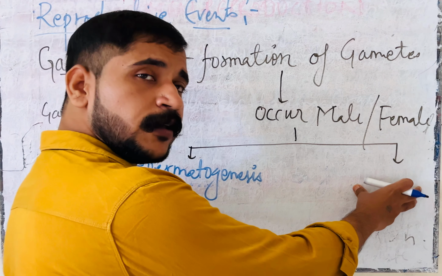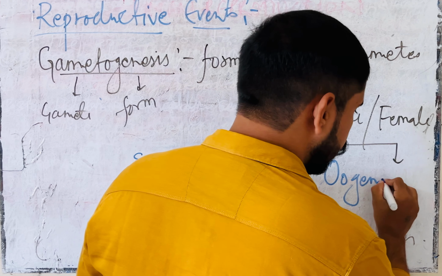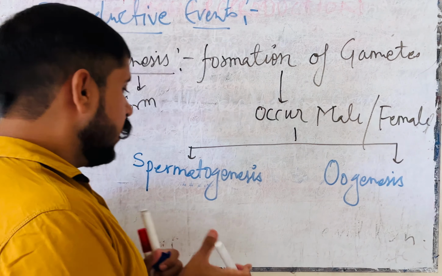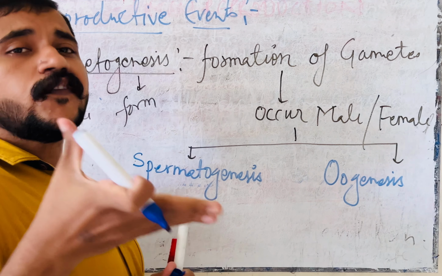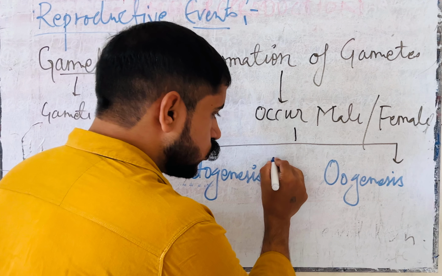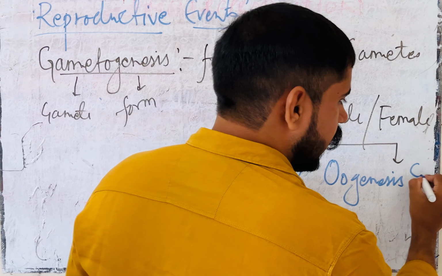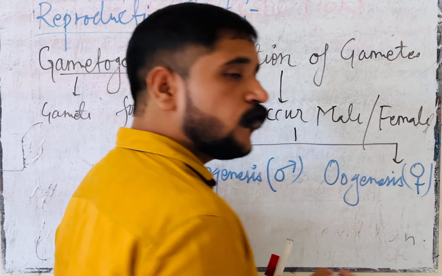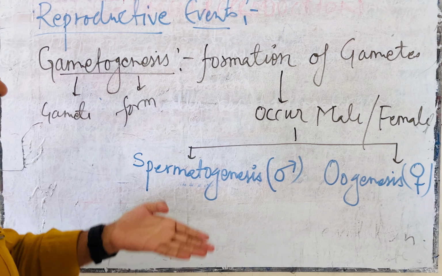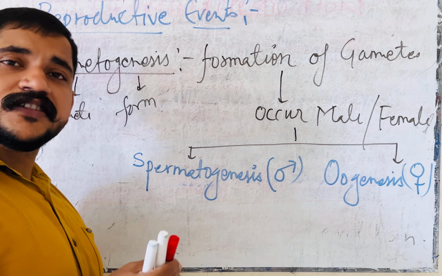What about in female? We call it oogenesis. Okay. Then what is the actual meaning of spermatogenesis, and does it occur in male or female? We can easily learn from the symbol. It occurs in male, and does it occur in female? Then what is the exact meaning of spermatogenesis? Can anybody tell me the answer?